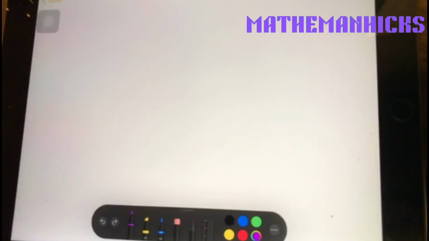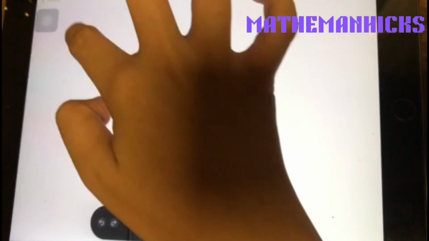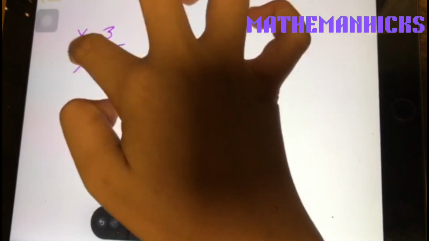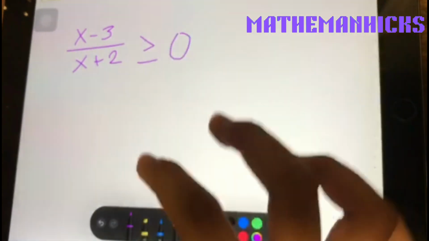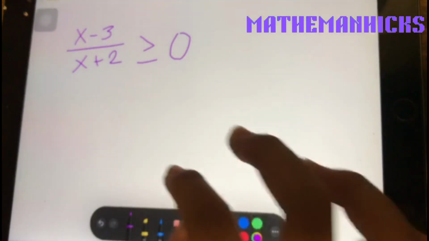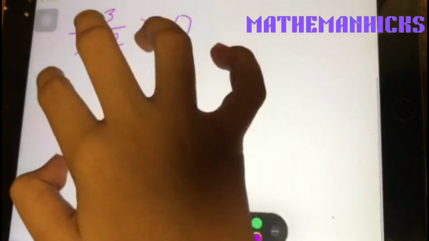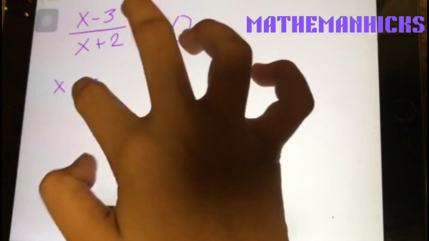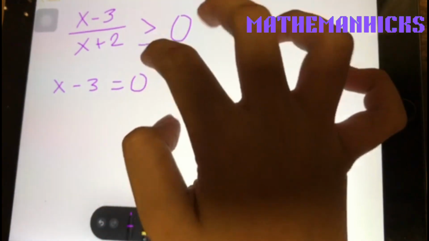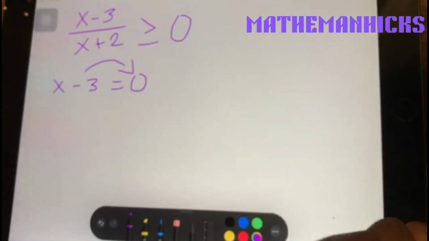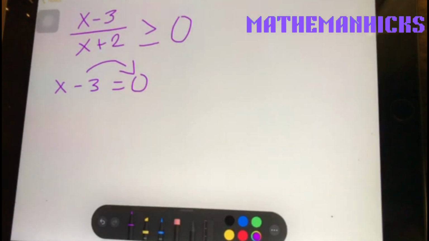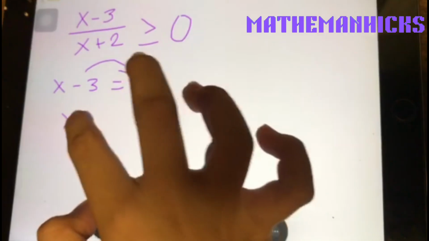Start with the problem solving, and our example is (x minus 3) over (x plus 2) is greater than or equal to 0. So the first step is taking the zeros, so x minus 3 is equal to 0. Transfer the negative 3 over the equal sign, and when you transfer a number over the equal sign, it will change its sign. So x is now equal to 3.